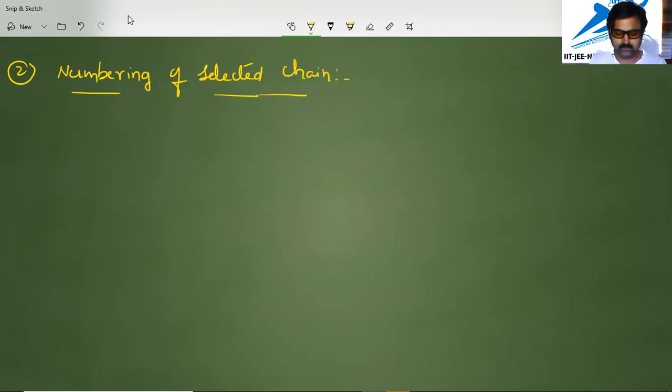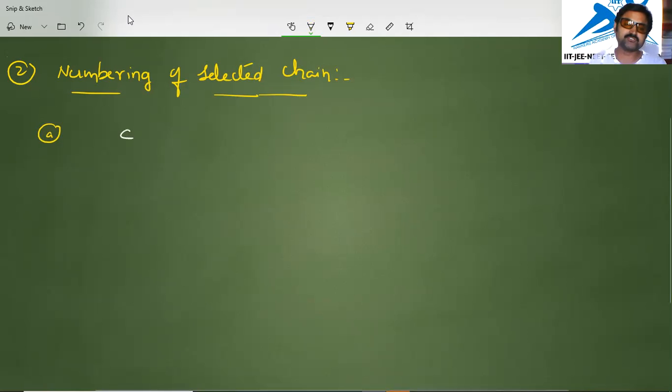How do we give the numbering to it? We will take an example here. In this case, the selected chain is numbered from one end to the other end, meaning we have 2 ends, left to right or right to left. The numbers are called locants, and numbering is done in such a way that the lowest number is assigned to the side chain or substituent. I will tell you with an example.